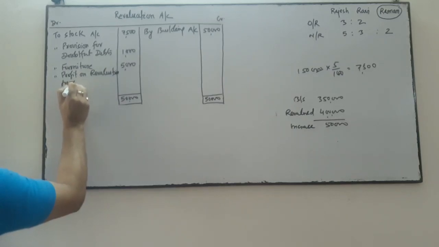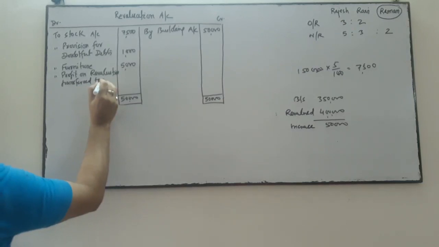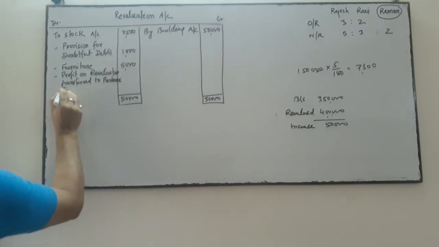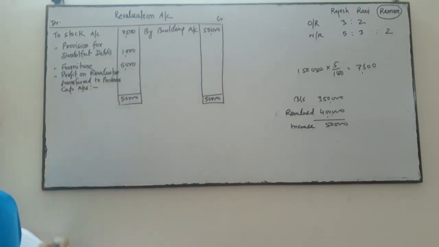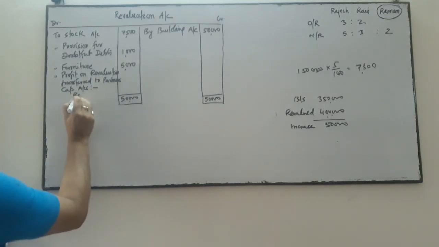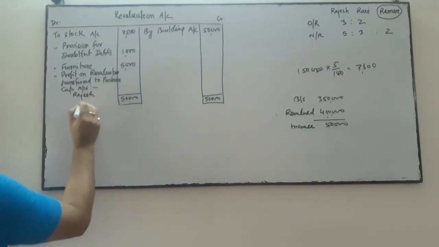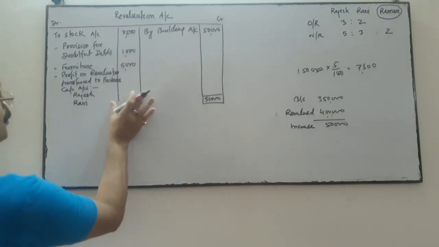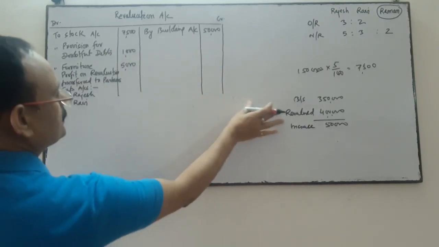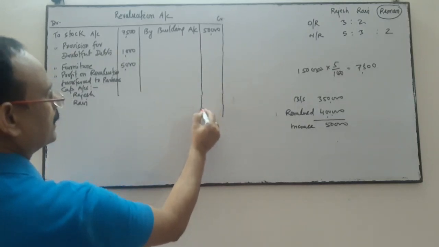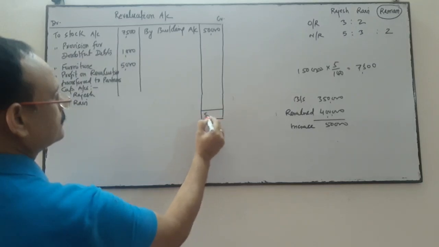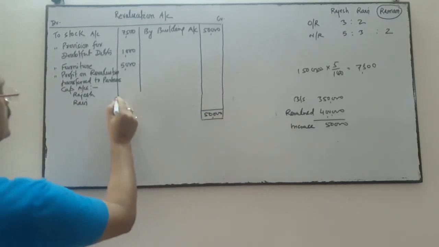Transfer to partners' capital accounts. Who are the partners? Rajesh and Ravi. They are the old partners. This amount of profit will be transferred to the partners' capital accounts. Is it clear? Partners' capital accounts.